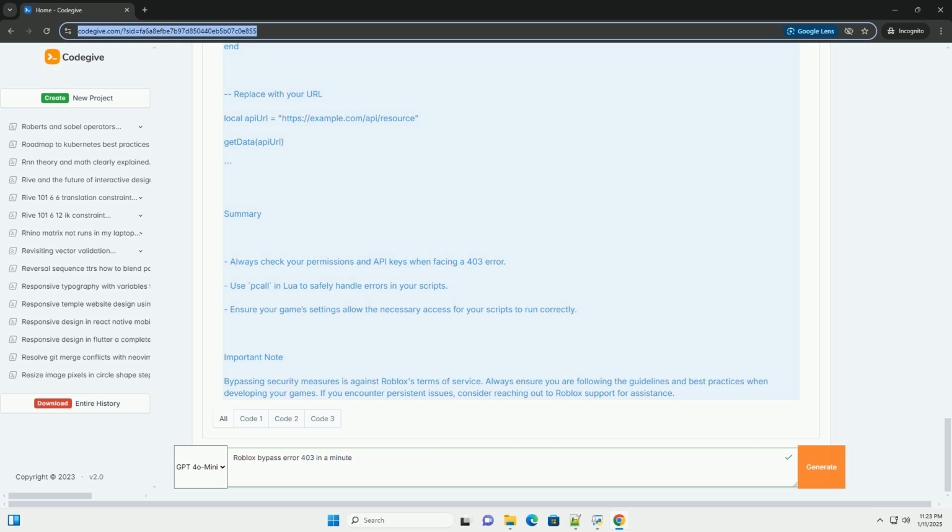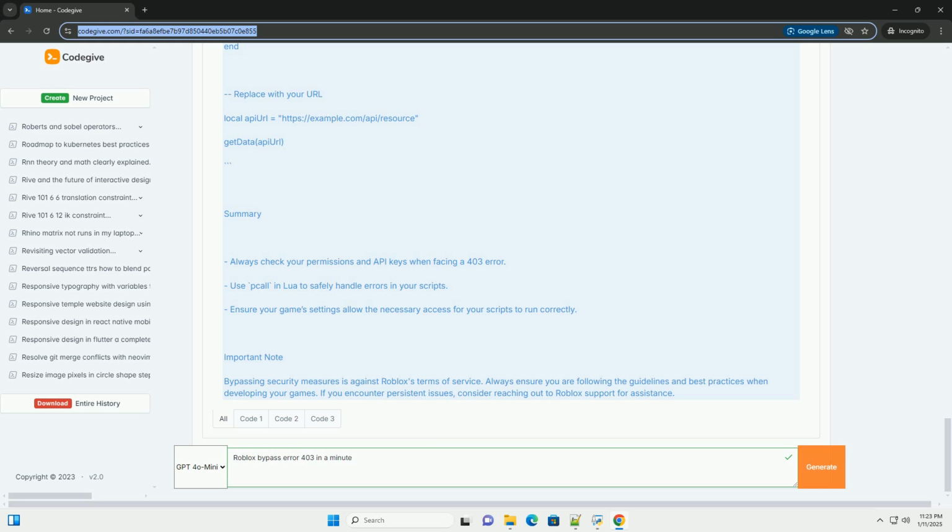Code example. Here's a basic example of handling a 403 error in a Roblox script when making a web request. This example uses HTTP service to make a request and handle potential errors. Summary. Always check your permissions and API keys when facing a 403 error. Use pcall in Lua to safely handle errors in your scripts. Ensure your game settings allow the necessary access for your scripts to run correctly.